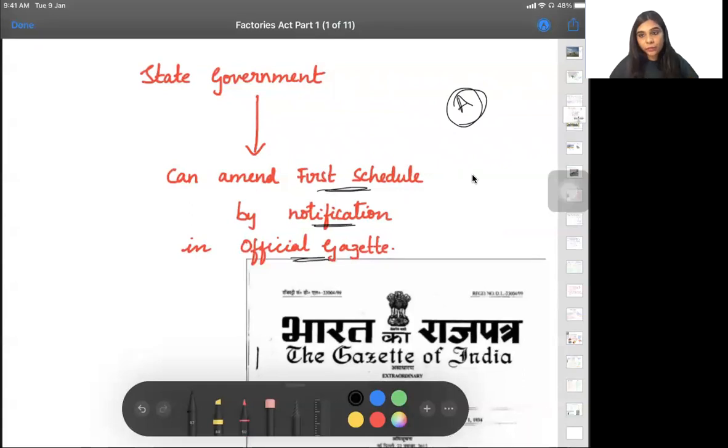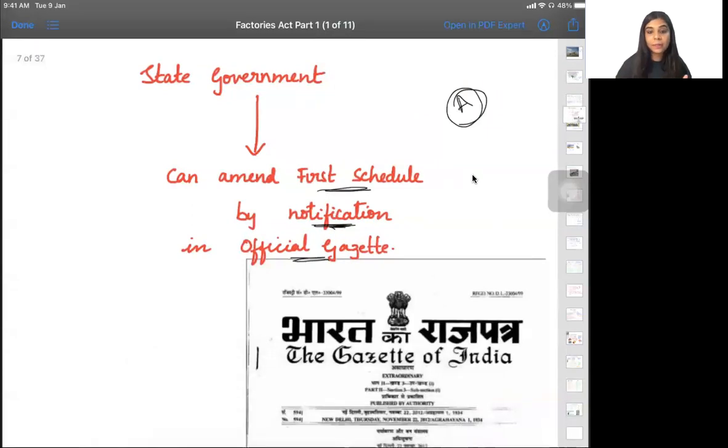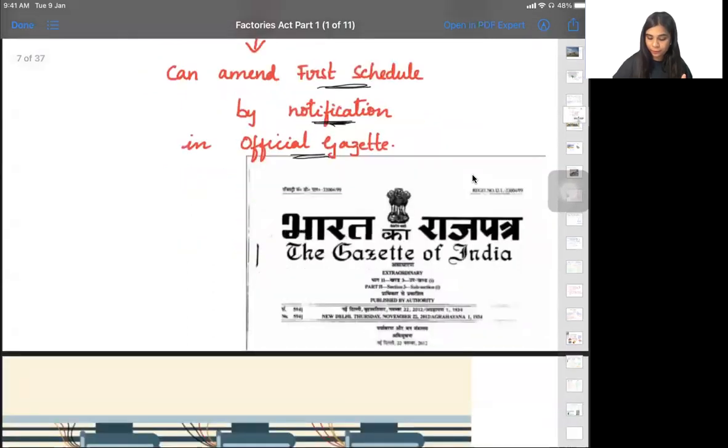So how can they change the first schedule? They can change this first schedule by giving a notification in the Official Gazette of India. So this is the Official Gazette photo also that you can see. Is this clear? Should we go to the next one? Yes, ma'am.